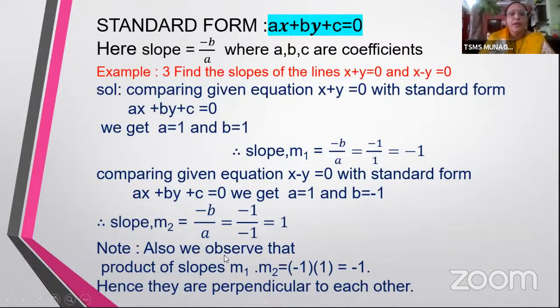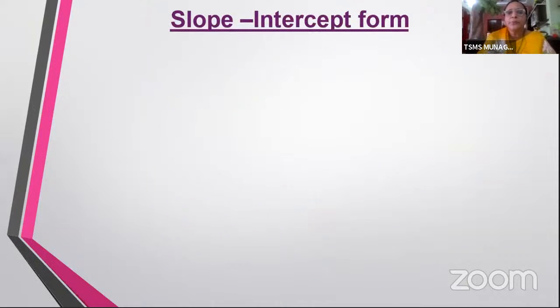Fine. Great. But one observation you can clearly make is that if you take the product of these two slopes, it's giving us minus 1. Now, if the product of the slopes of two lines is minus 1, what can you say about the lines? The two lines are perpendicular to each other, is it not? So I hope you remember, if two lines are parallel, then the slopes are equal.